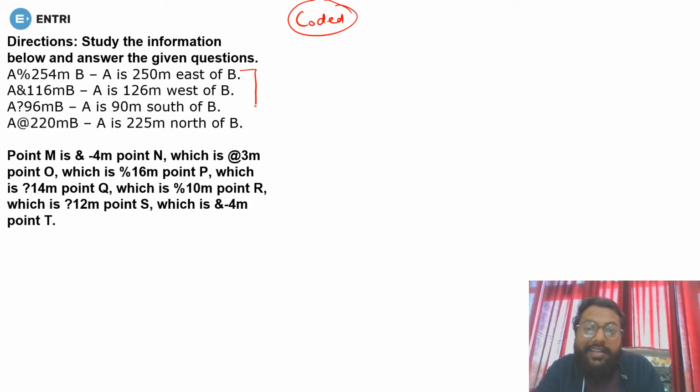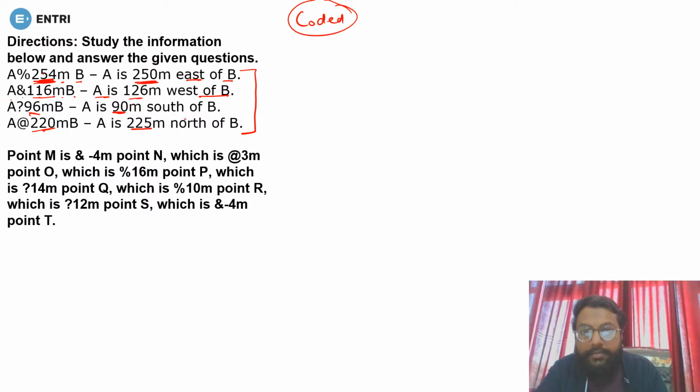First of all, understand the information given, because if you don't understand the information, it is sure your diagram is going to be the wrong one. Now let's see. First of all, A percentage 254 meter B, it means A is 250 meter east of B. Now see, this is 254 but they are taking 250. It means you are taking the distance by subtracting 4 from the given distance. Now if it is A and 116 meter of B, it means A is 126 meter west of B. It means now you are adding 10, and here 96, here it is 90, you are subtracting 6, and there is 20, there is 25, you are adding 5. So you have to keep these points in mind, where you are adding and where you are subtracting.